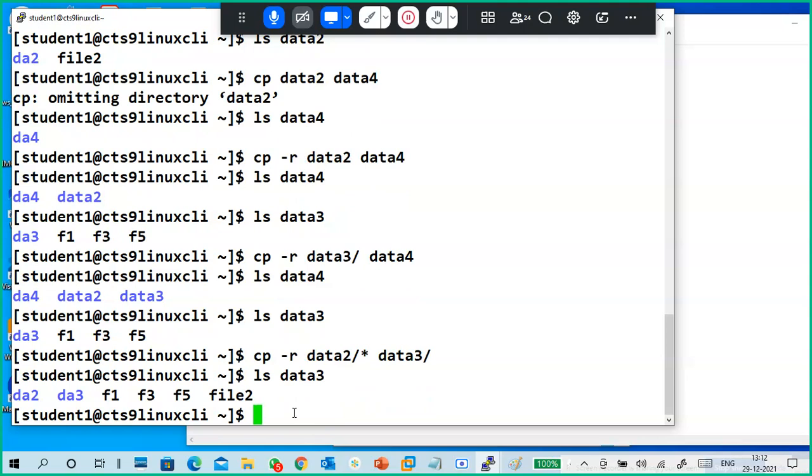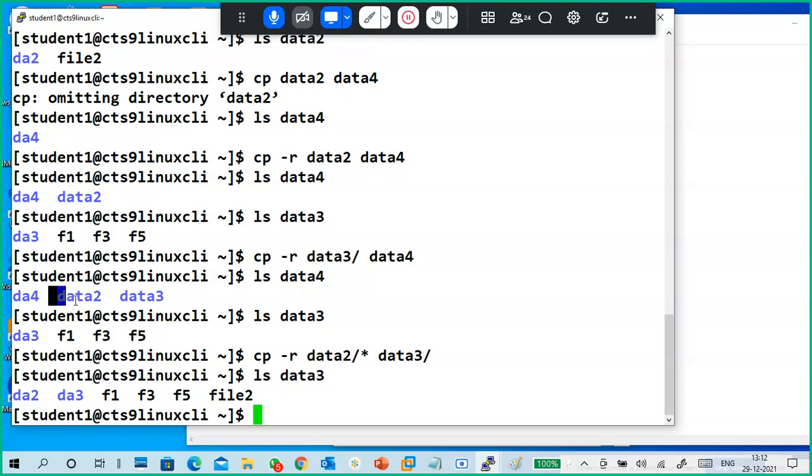In data3, I copied data2 to data3. And why is data2 not showing? It is showing only the content. The star represents the content I copied. Instead of copying the entire directory, I copied the entire directory content.